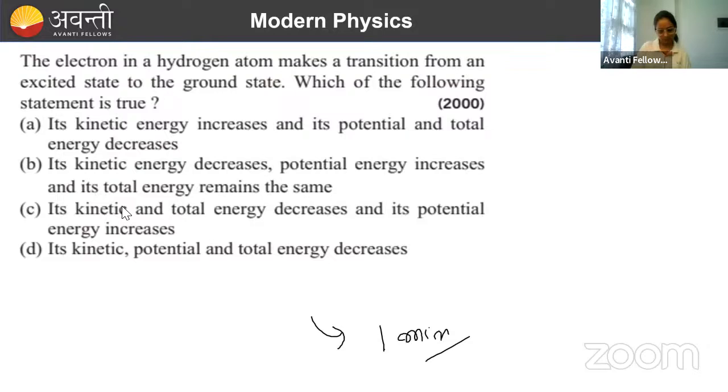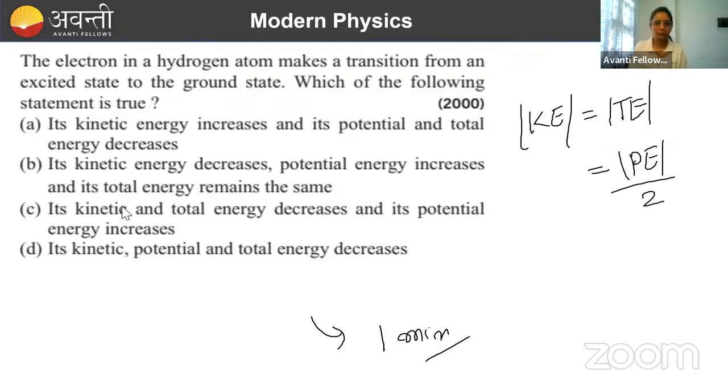It seems like you haven't studied modern physics in JEE Mains? You must have studied it. Okay, let's go. What is the formula? If you have forgotten, please don't forget. Kinetic energy's modulus is equal to total energy's modulus is equal to potential energy's modulus by 2.